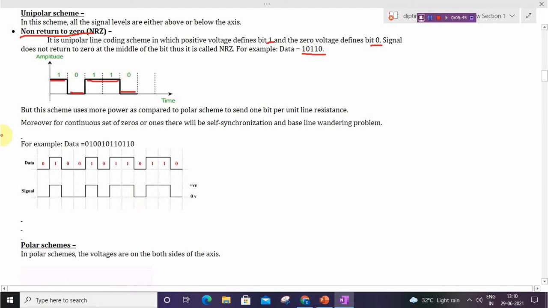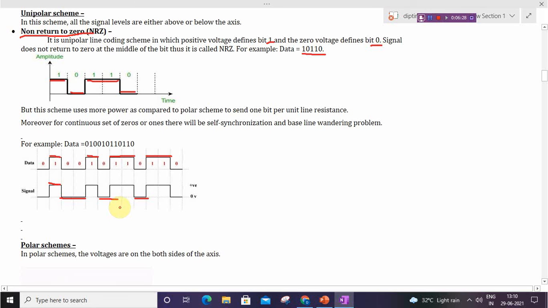Here is another example of unipolar NRZ. The data is 0, 1, 0, 0, 1, 0, 1, 1, 0, 1, 1, 0. Here 1 always represents positive voltage, and 0 is represented with 0 voltage. So in NRZ, 1 is represented as positive voltage and 0 as 0 voltage.